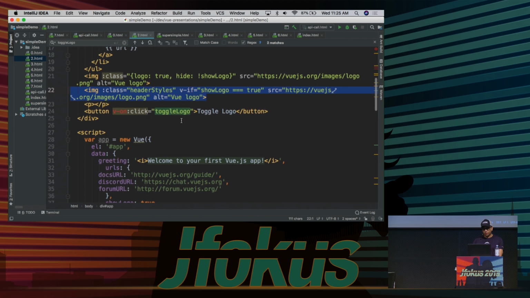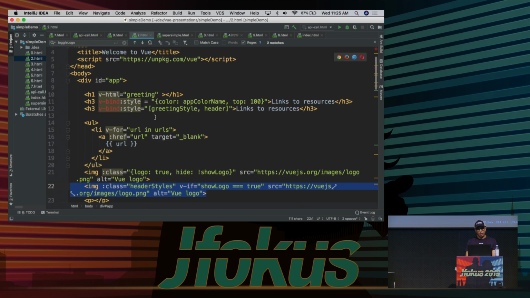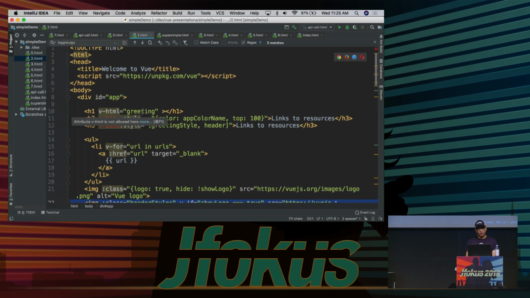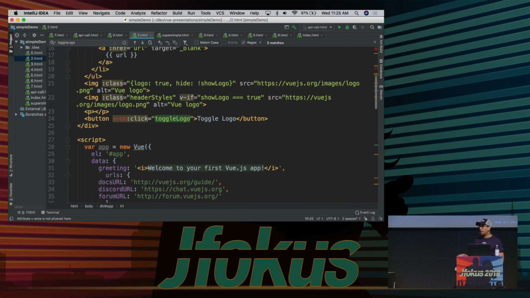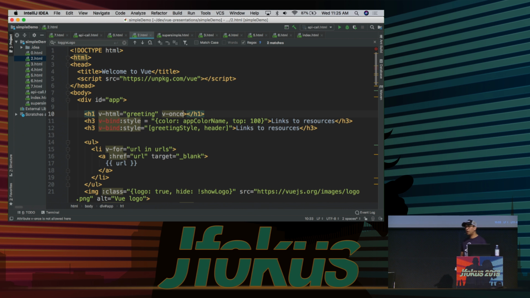Now, there's something else that we can talk about here. If we go into, for example, our greeting, we have v-html here. One thing that we could add here is what's called a v-once. What this does is tell Vue that whatever we're putting in here, just render it when you initialize and not keep track of the property. So if I were to put v-once in here and change the greeting at runtime later, it would not get updated. And why is this useful? When you're building a Vue application or any web application, you don't want to have too many hooks into different parts of the data because that slows your app down.